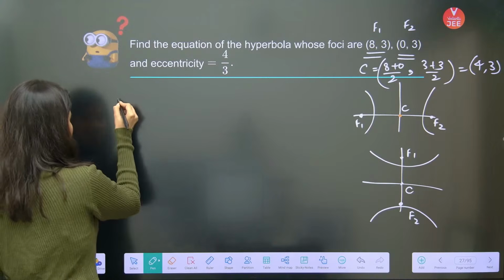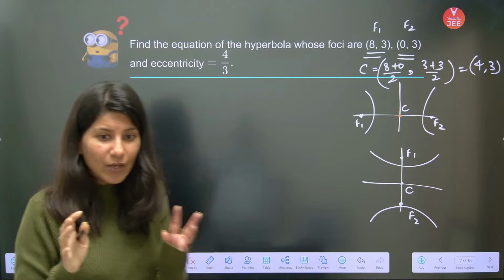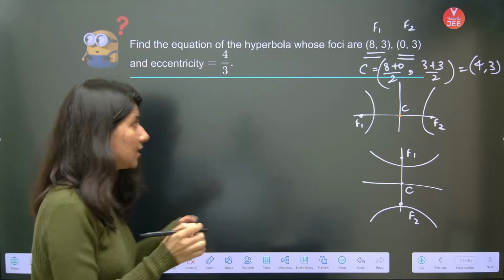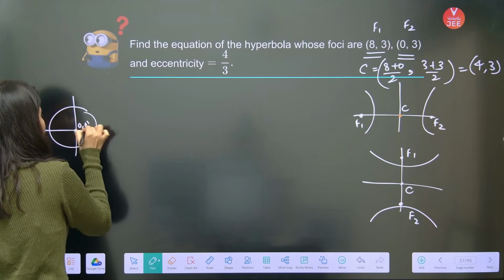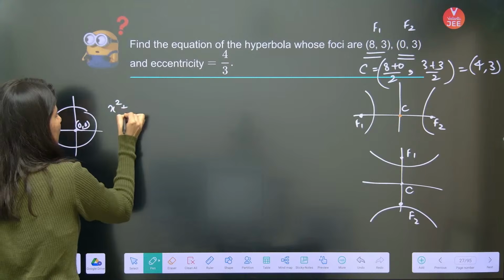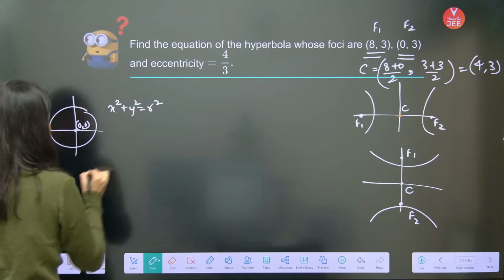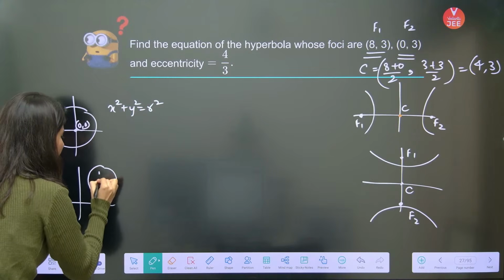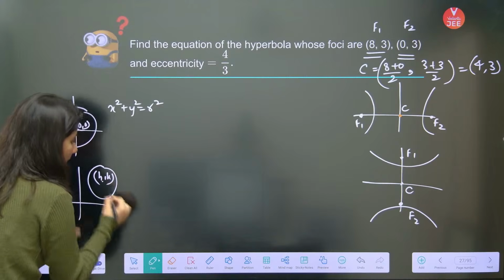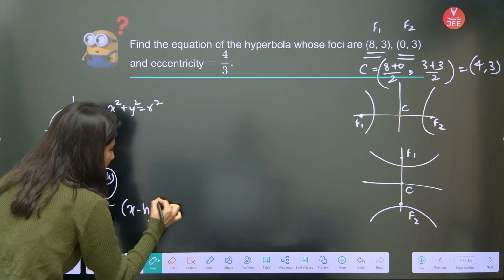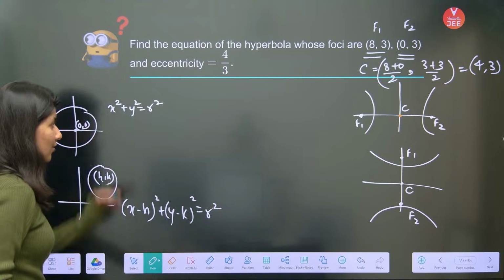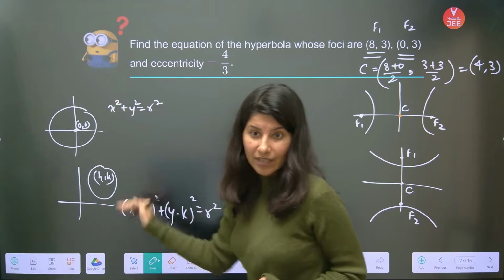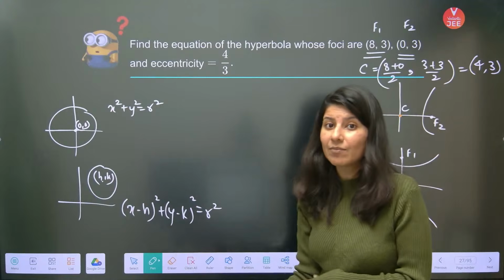I hope that you guys are aware about the circle. If a circle has its center at the origin, what is the equation? x square plus y square equals r square. If a circle has (h, k) as center, then the equation is (x minus h) square plus (y minus k) square equals r square. This we have already learned. Can we apply the same thing in a hyperbola?